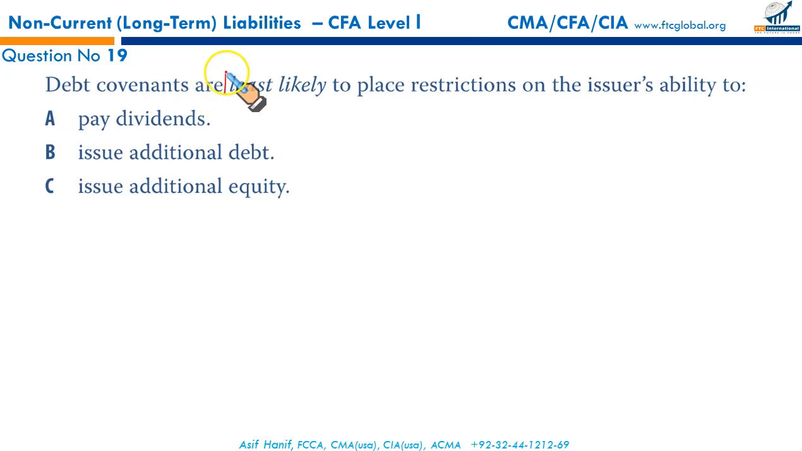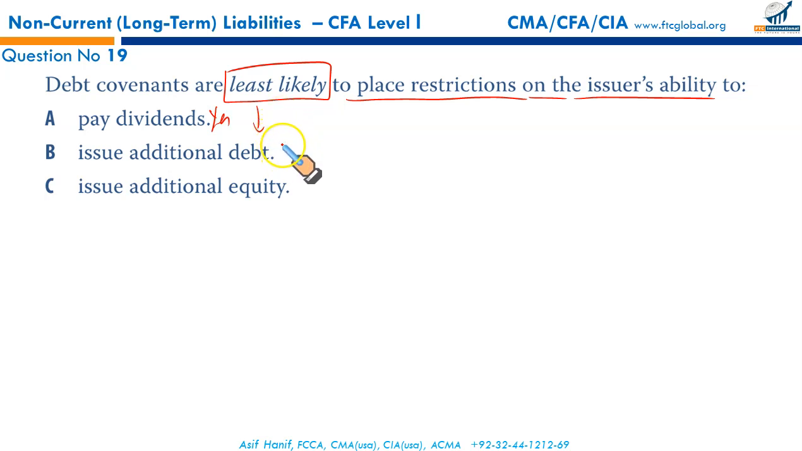Debt covenants are least likely to place restriction on the issuer's ability to, least likely. Pay dividends, yes, because payment of dividends will put the business under constraint. The business will have trouble paying interest in the future because the cash balance will fall. Issuing additional debt, again, this could put existing bondholders in trouble. The business might be facing trouble in paying interest payments. So these A and B are most likely to be restricted.